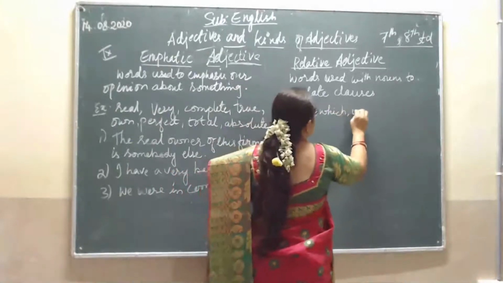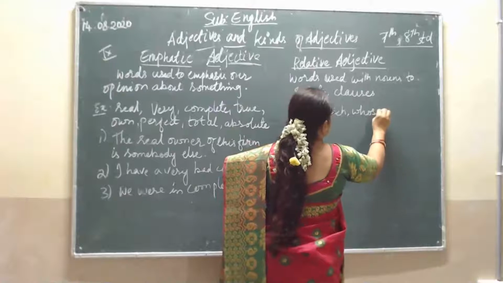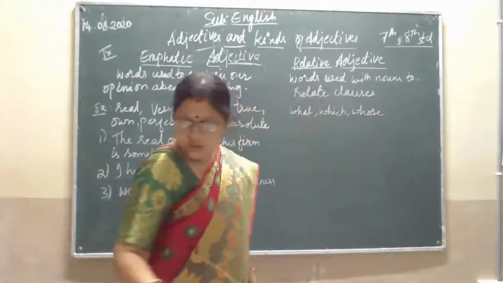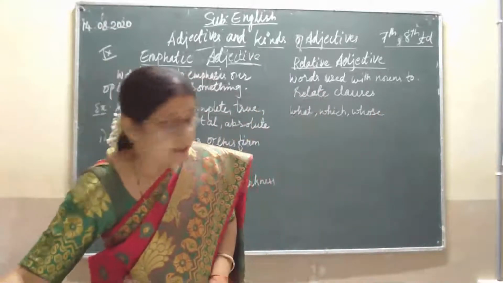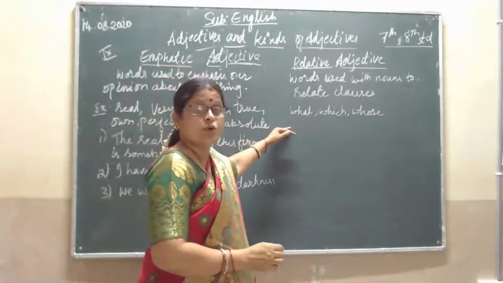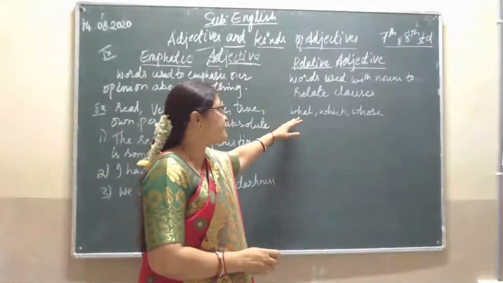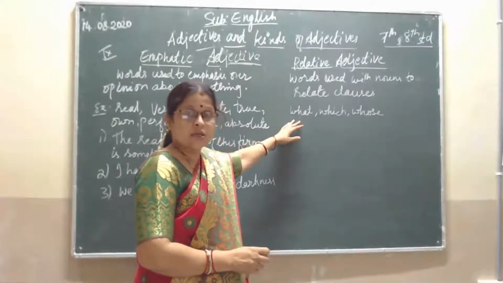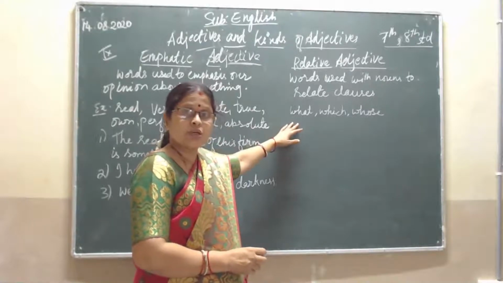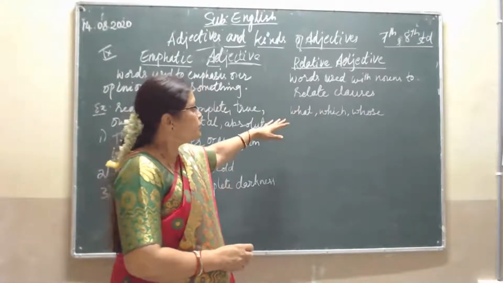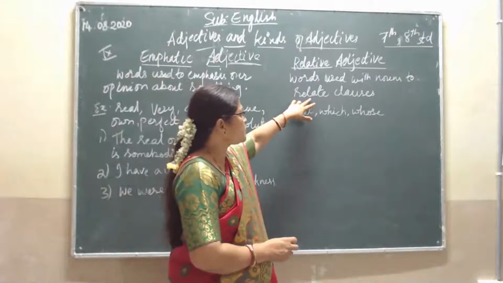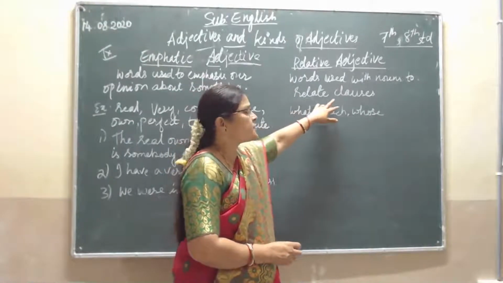which, and whose. What, which, and whose are the relative adjectives. So we'll see some examples where we can find these adjectives here. That will be very easy for you to understand what the relative adjectives are. But before that, here you can see related clauses.